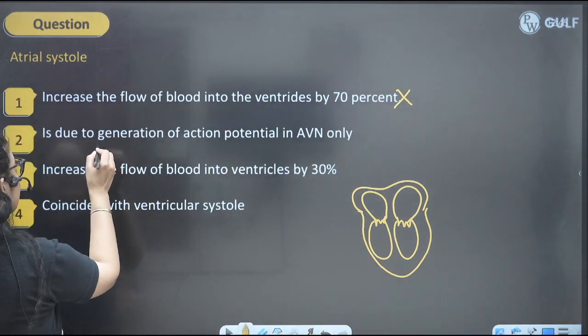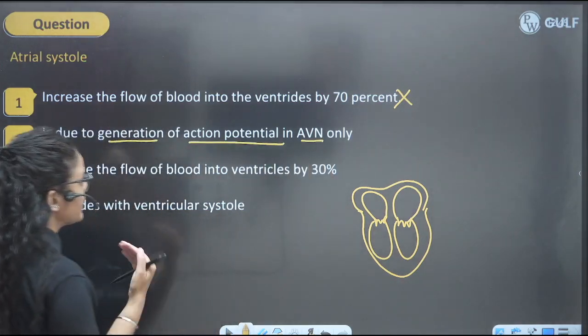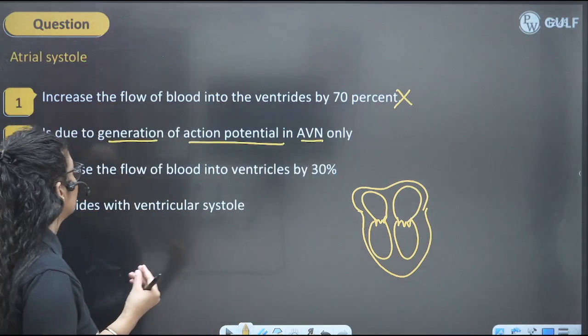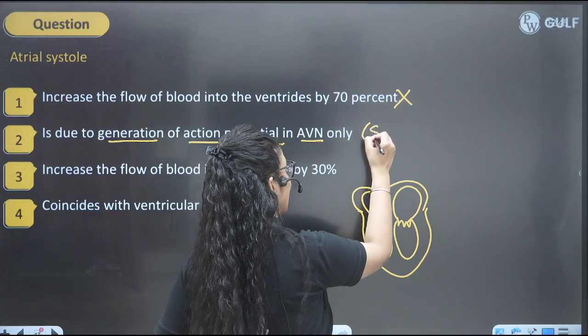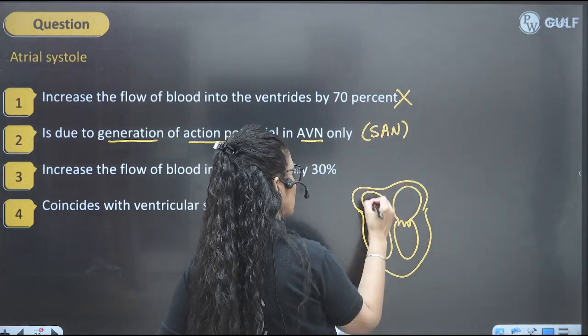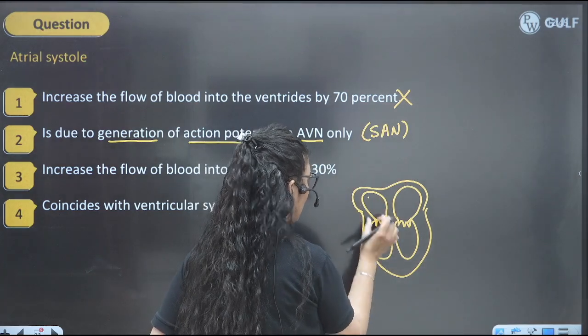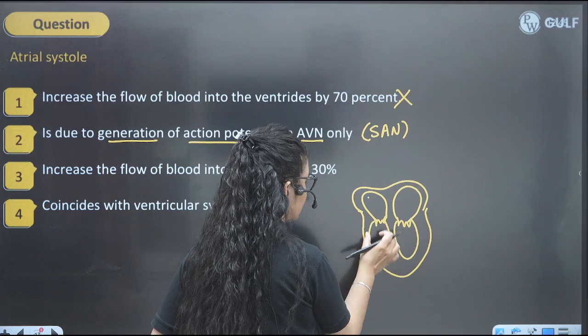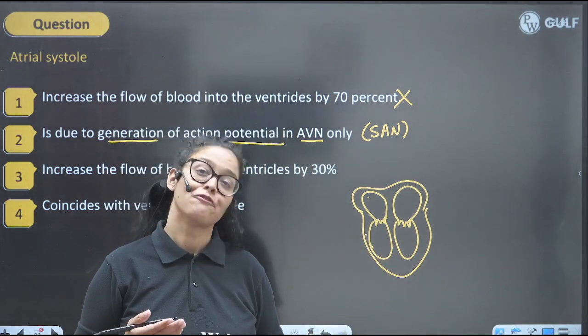Is it due to generation of action potential in the AVN? No, it is due to generation of action potential in the SAN. The sinoatrial node will be causing contraction in the atrium, and AVN impulses will be generating action potential or contraction in the ventricle, right?